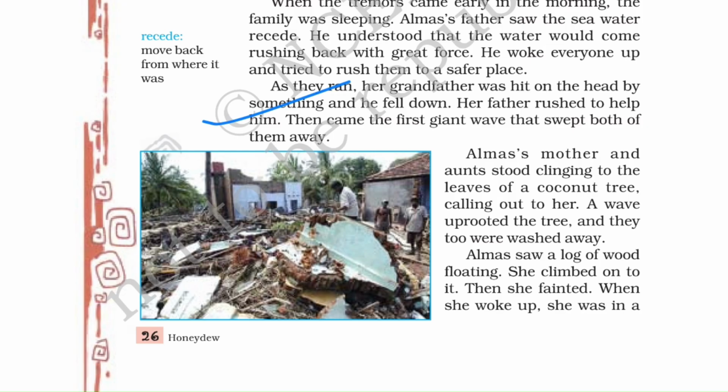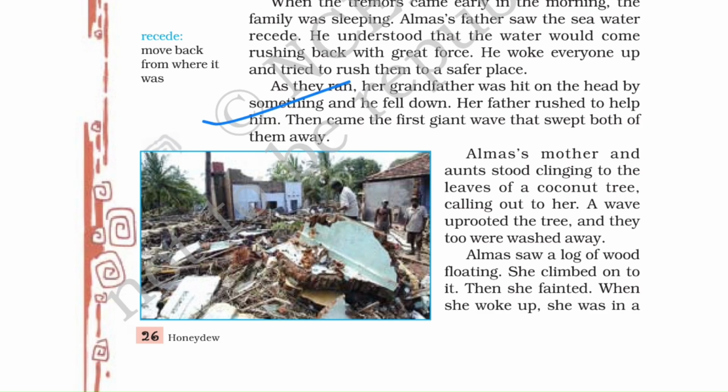As they ran, her grandfather was hit on the head by something and he fell down. Her father rushed to help him. Then came the first giant wave that swept both of them away. Alma's mother and aunt stood clinging to the leaves of a coconut tree, calling out to her. A wave uprooted the tree and they too were washed away.